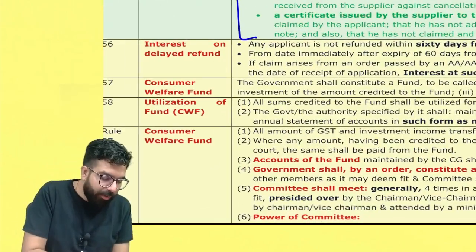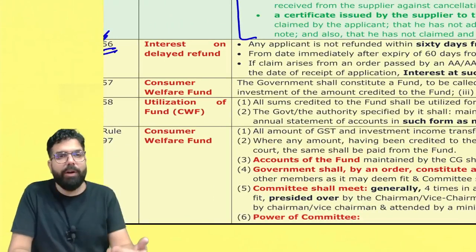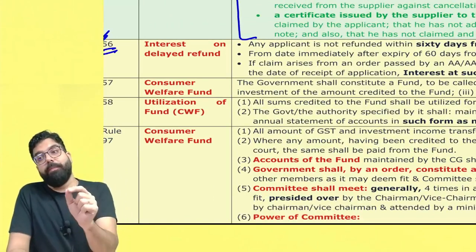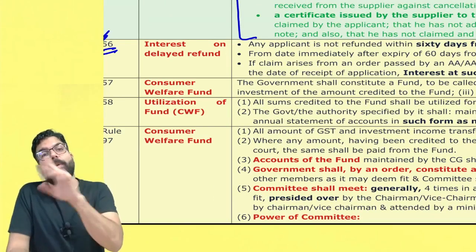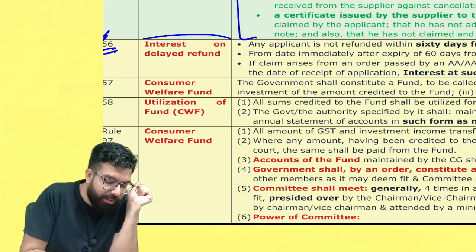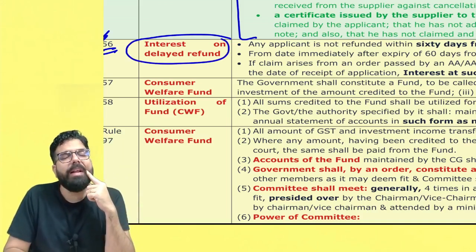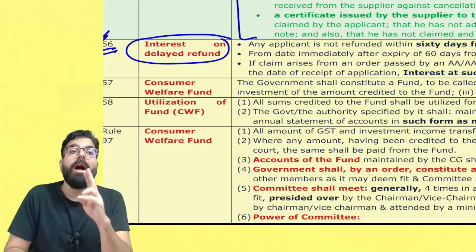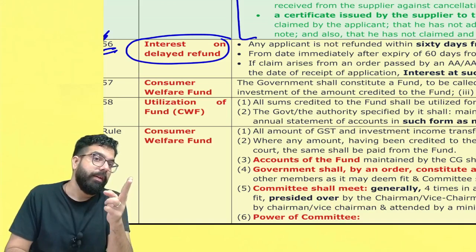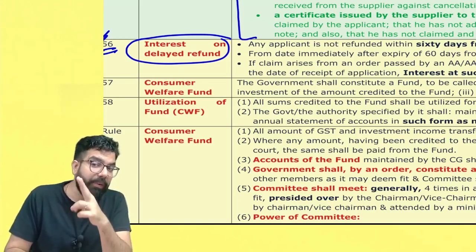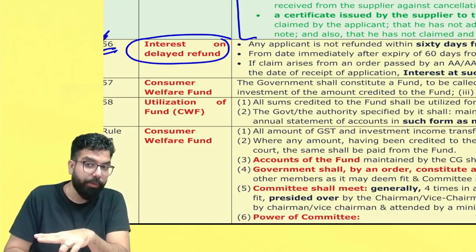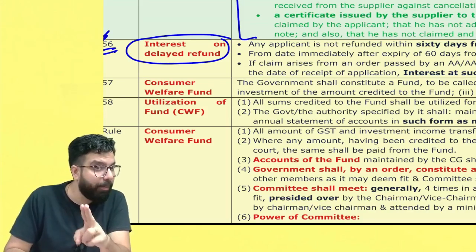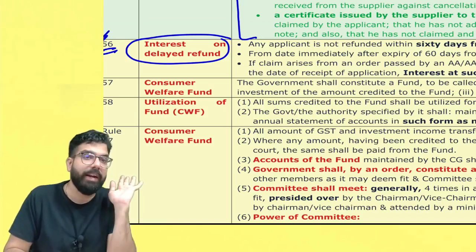Chalo. Now sir, whenever a refund is given, I have already connected to this. Remember one thing, interest at the rate of 6% will be given whenever a refund is not given to you within how many days? 60 days. If refund is not given within 60 days, interest on delayed refund will be given at the rate of 6% per annum. Remember, everywhere it is interest at the rate of 6% per annum, after 60 days, whenever you are given a refund of an amount, and interest is told under section 56. Remember, it is always 6% and it is after 60 days till the date of refund.